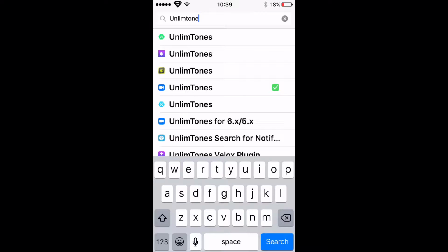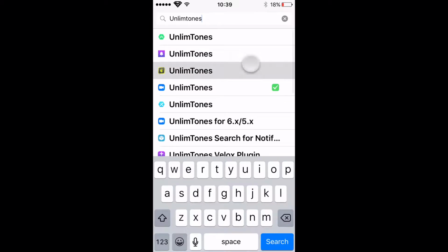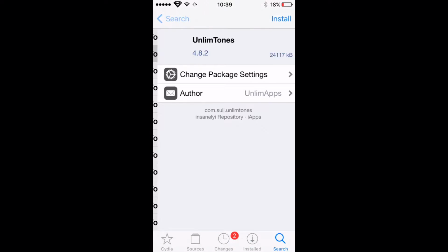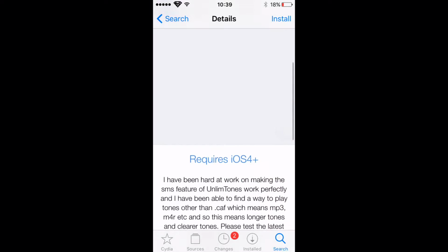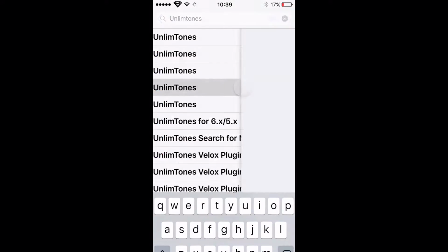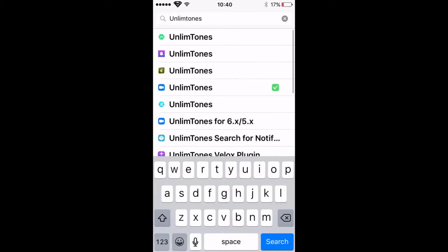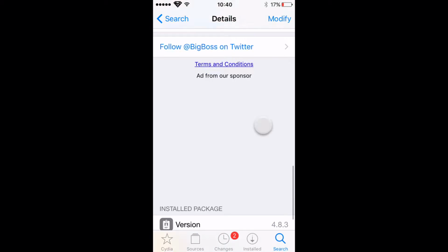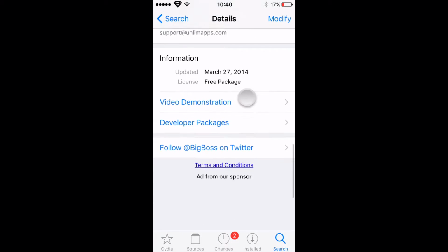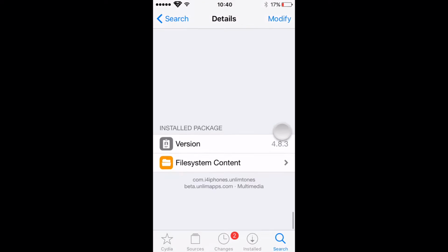Don't get confused with this one. Oops. This one. I'm not sure if that one works, but they look almost the same. But this one is the one I currently have, and it's just the one by Big Boss. As you see, it's just right there and down there. Well, not by Big Boss. Beta Unlim Apps. Oops. So let's see.